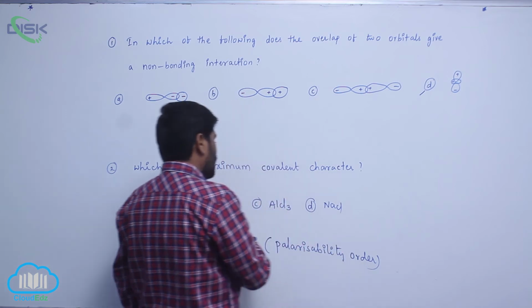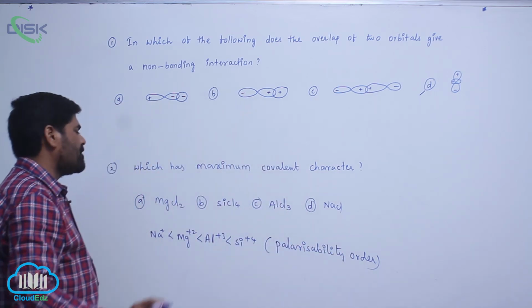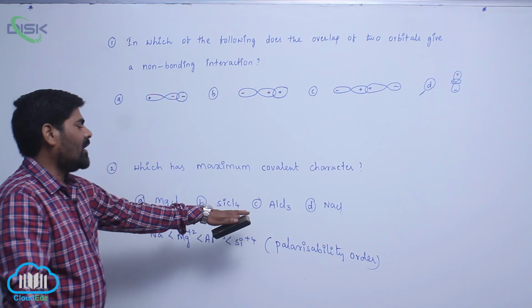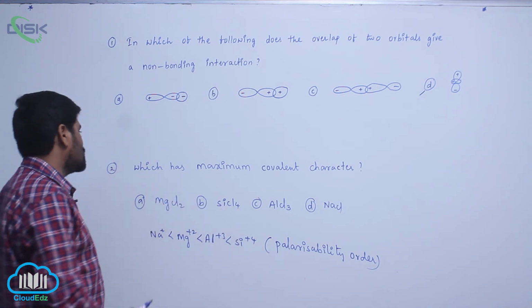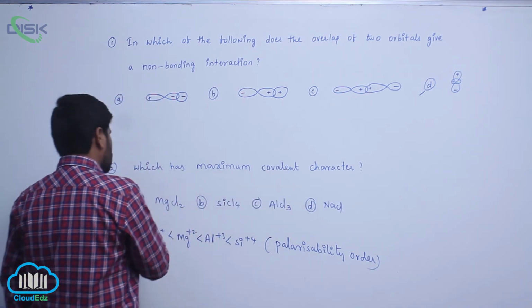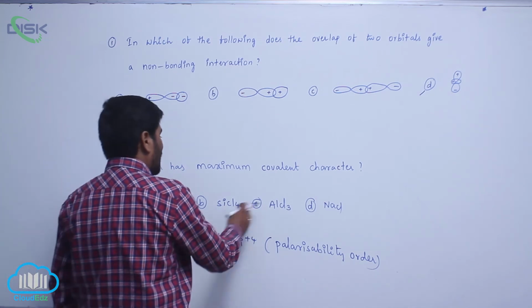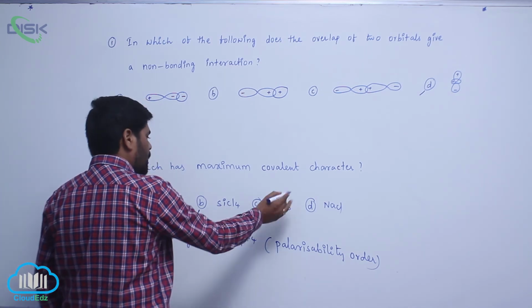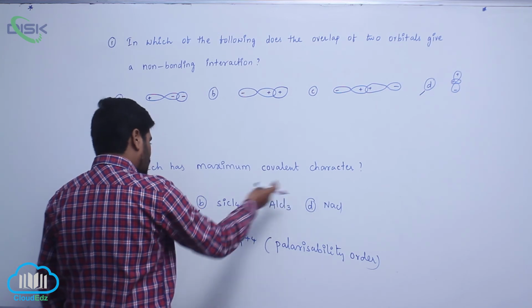So therefore when polarizability increases, covalent character increases. The maximum covalent character is present in Si4+ when compared to Al3+, this one.